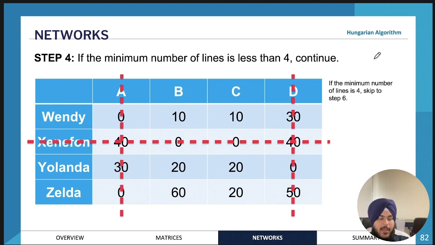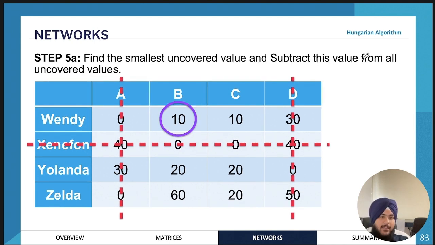So the next step is to find the smallest uncovered value in the matrix, in the table. In this case, it's 10. And what you would do is subtract this number from all the uncovered numbers. Now I know there might be some confusion, because what if you drew the lines a little bit differently? It doesn't matter. Whatever your uncovered numbers are, it will work the exact same way. You subtract the value of this number from all your uncovered values. So for example, in this one, it's 10, so you would subtract 10 from all these numbers.